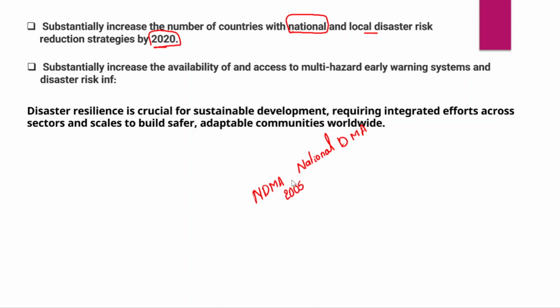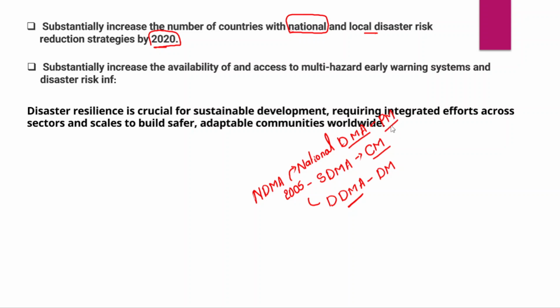The Act has provided for the National Disaster Management Authority at the national level, the State Disaster Management Authority at the state level, and District Disaster Management Authorities at the district level. The district authority is headed by the district magistrate or district collector, the State Authority by the Chief Minister, and the National Authority by the Prime Minister.